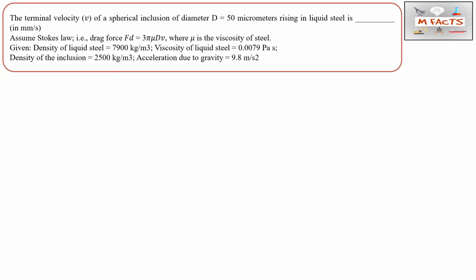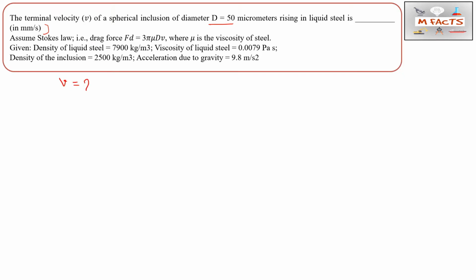So in this video we will do one numerical problem from transport phenomena, or you can say this is a mixture of a question of extractive metallurgy and transport processes. The question is: the terminal velocity V of a spherical inclusion of diameter D equal to 50 micrometers rising in liquid steel is, in mm per second. So this is the question. They are asking about terminal velocity, that is V.